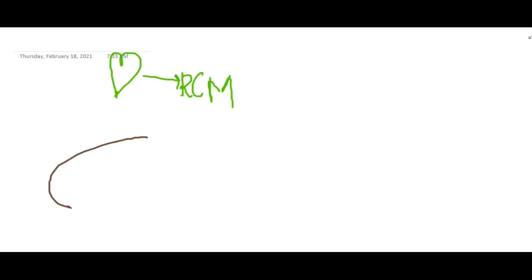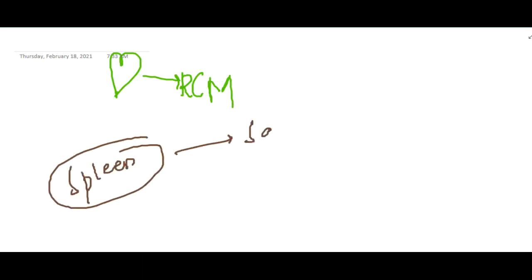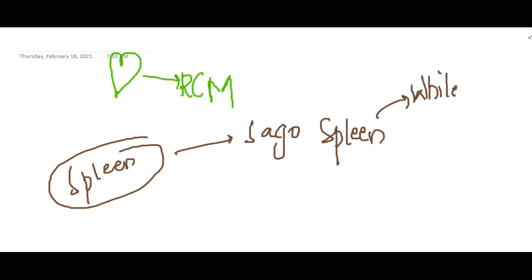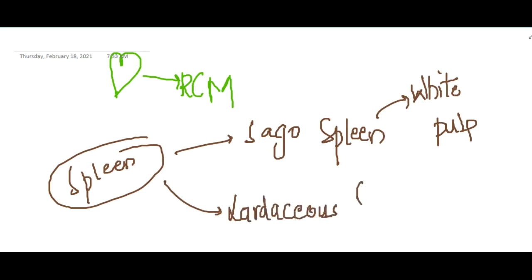When it deposits in the spleen, it results in two things. If it deposits in the white pulp of the spleen, it results in sago spleen. If it deposits in the red pulp of the spleen, it causes lardaceous spleen.